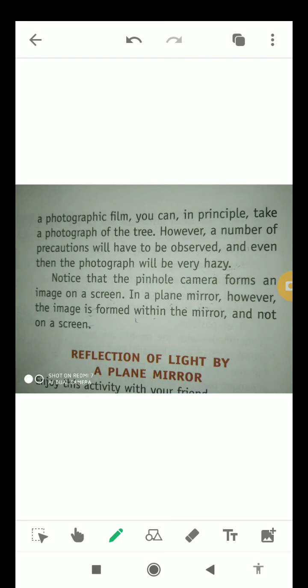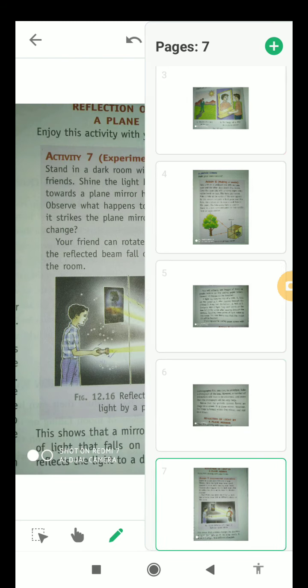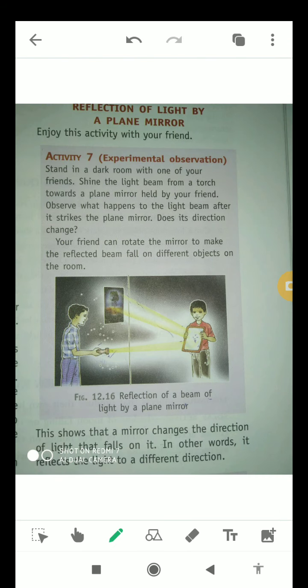Remember this, students. Now I will tell you about the reflection of light by a plane mirror with the help of one activity. For this activity, you have to stand in a dark room with one of your friends. Now shine the light beam from a torch towards a plane mirror which is held by your friend. Now observe what happens to the light beam after it strikes the plane mirror. Does its direction change? Your friend can rotate the mirror to make the reflected beam fall on different objects in the room. This shows that a mirror changes the direction of light that falls on it.